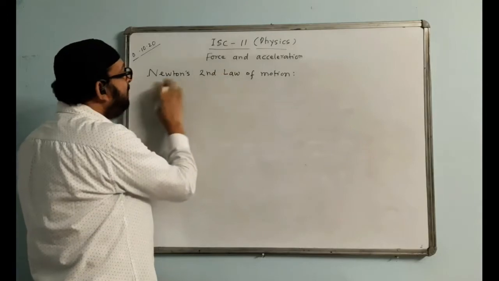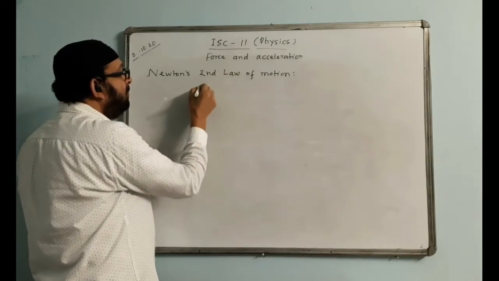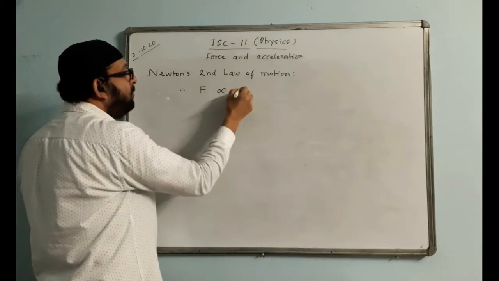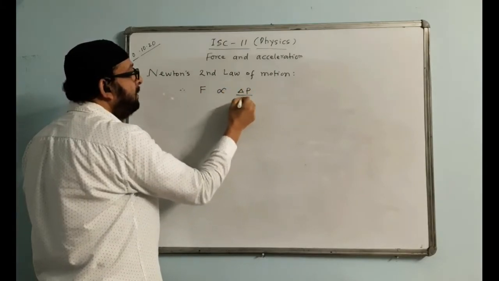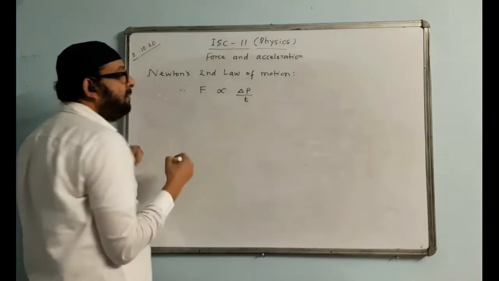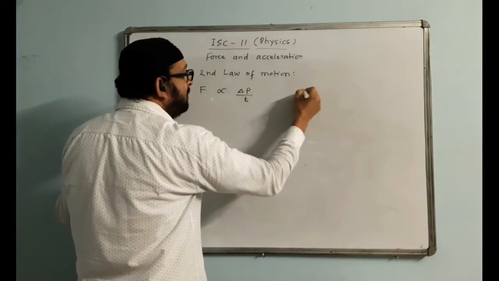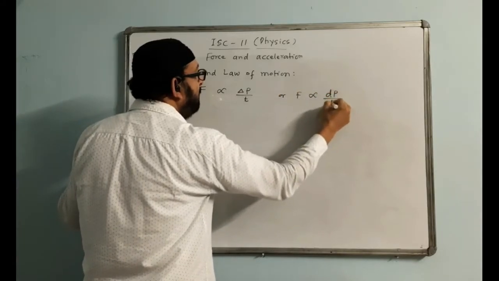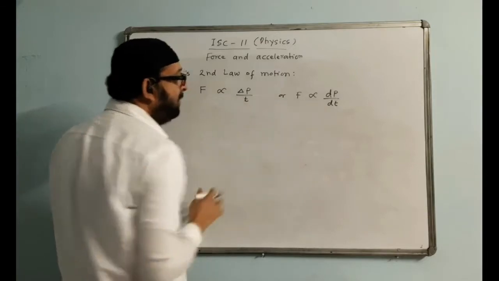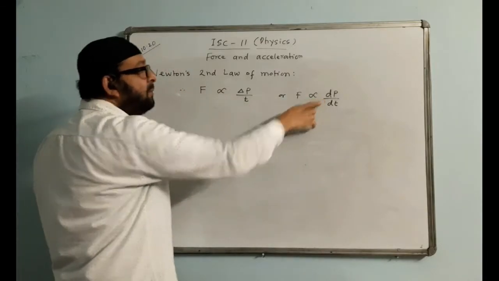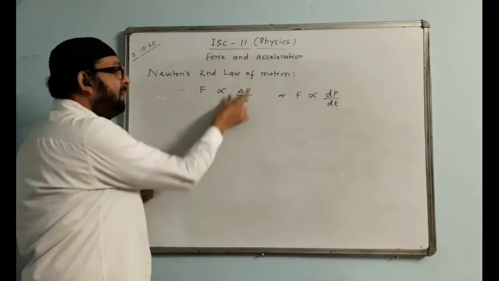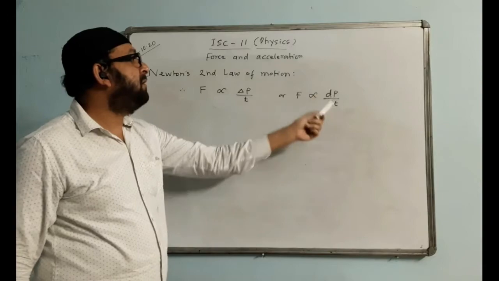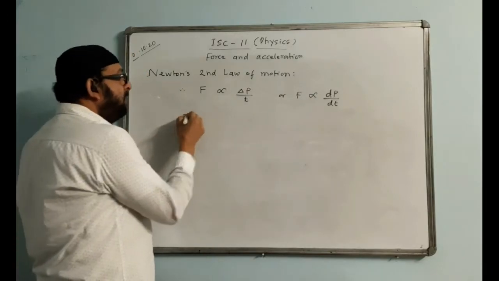Now we'll see the mathematical form of Newton's second law of motion. We'll write therefore F is proportional to the change in momentum, delta P by time t, or we can write F proportional to dP by dt. Either way we can write. This is a bit of a calculus method, which you have not done as yet, so we'll be writing in this manner. Changing momentum with respect to time.